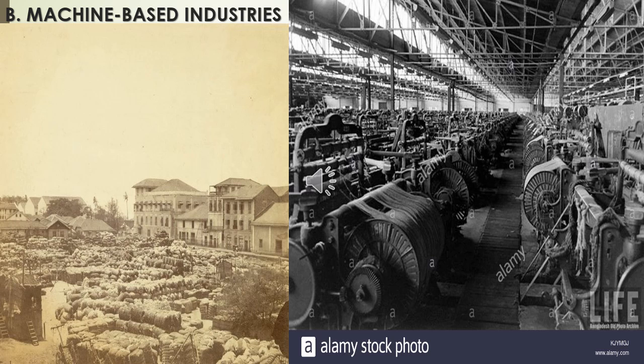Machine based industries in India, the modern industrial sector in an organized form, started with the establishment of the cotton textile industry in Bombay in 1854. In 1855, the jute industry was started in Rishra near Calcutta. The first paper mill was started in Baliganj near Calcutta in 1870.